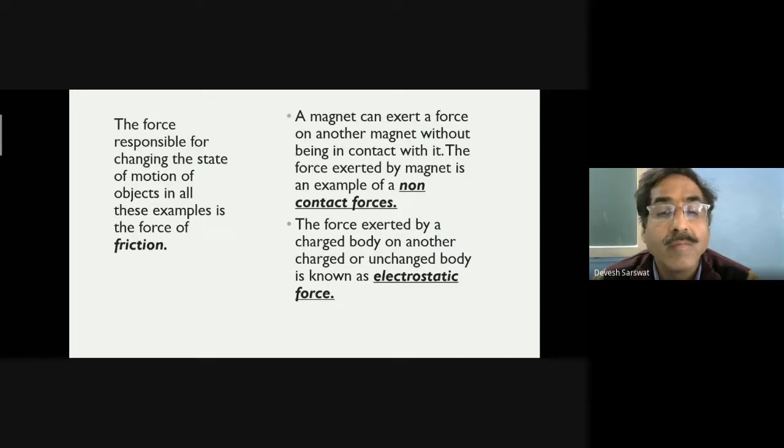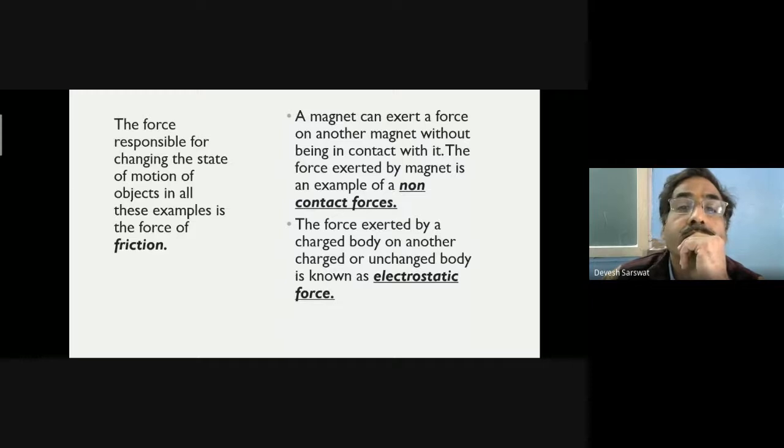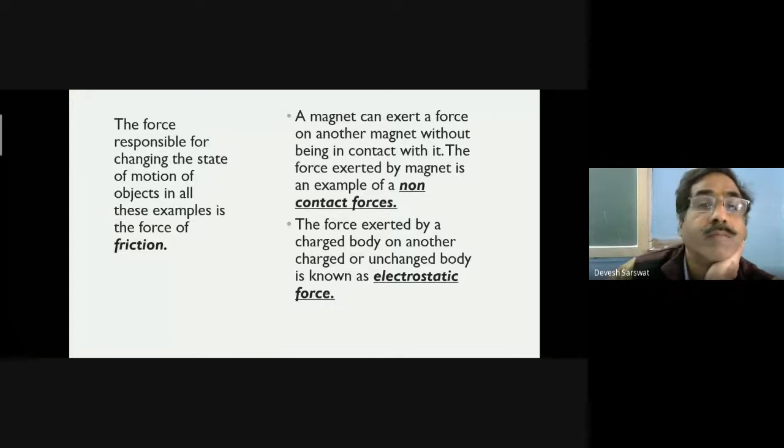A magnet can exert a force on another magnet without being in contact with it. The force exerted by a magnet is an example of non-contact force. The force exerted by a charged body on another charged or uncharged body is known as electrostatic force.